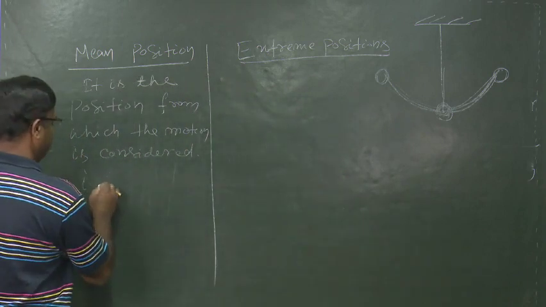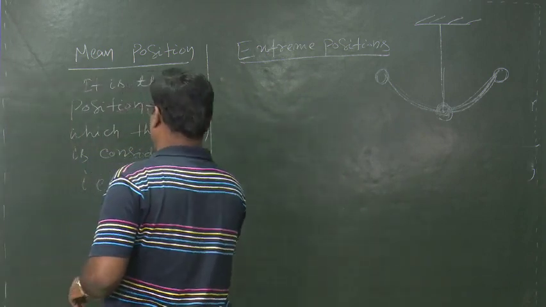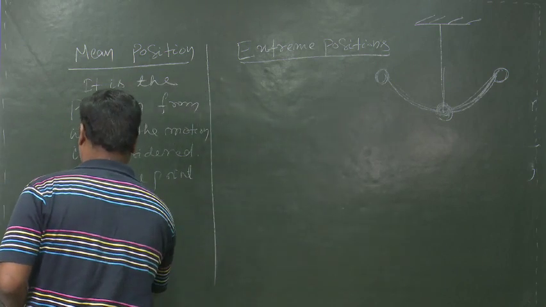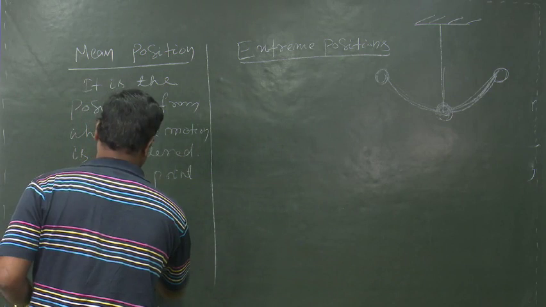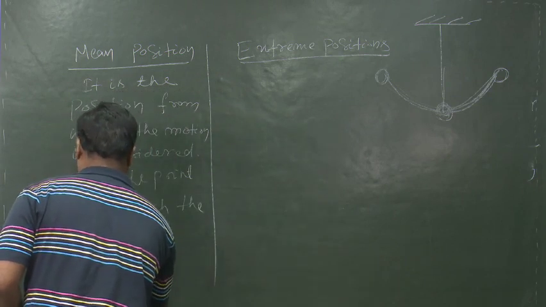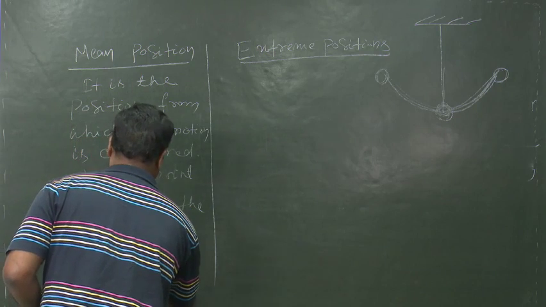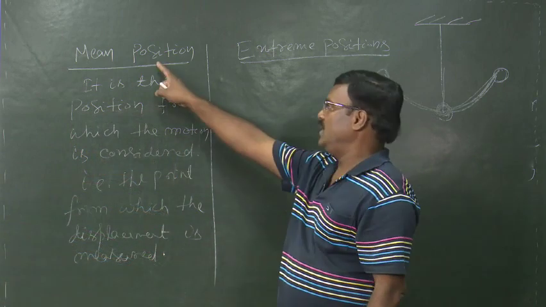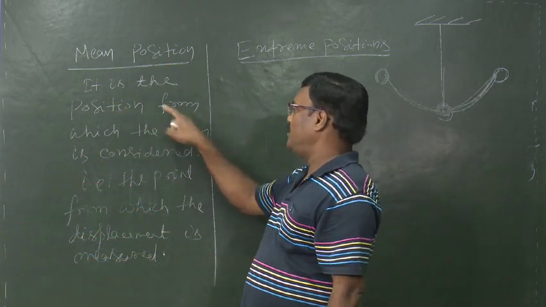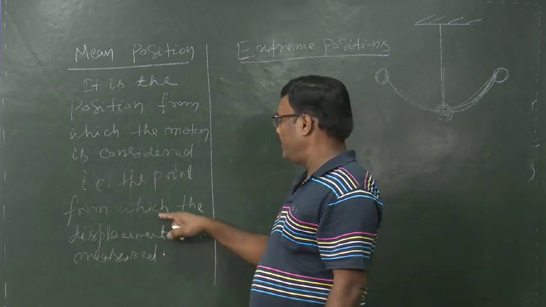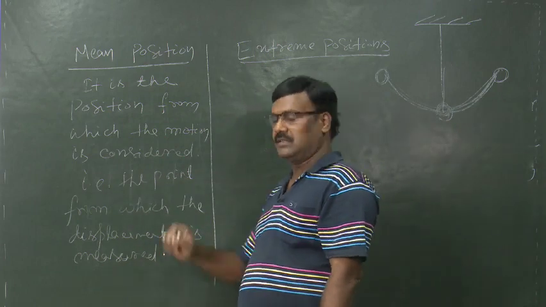Mean position is the position from which the motion is considered, that is the point from which the displacement is measured.